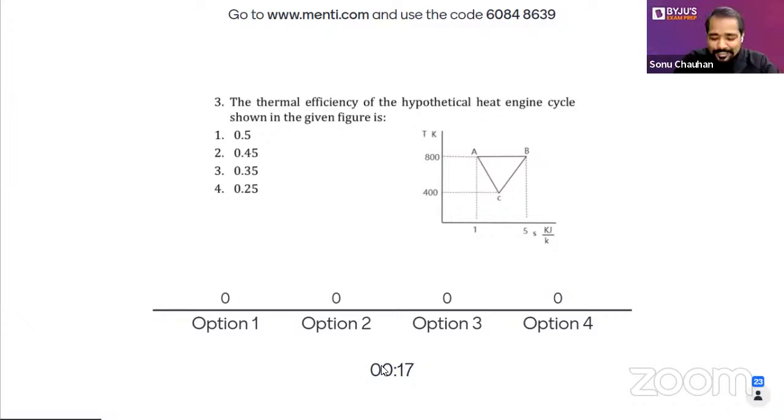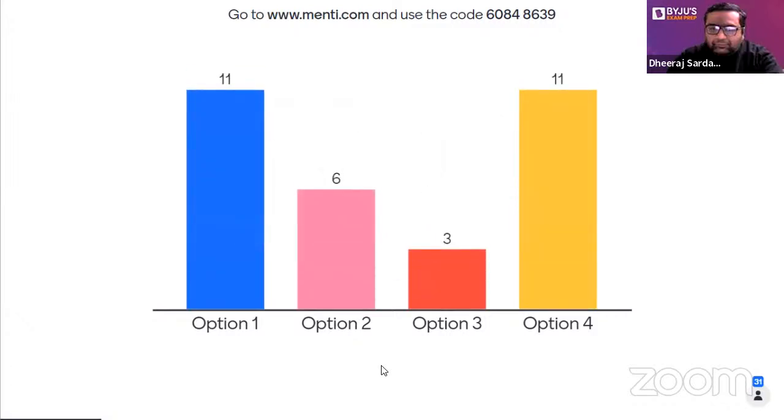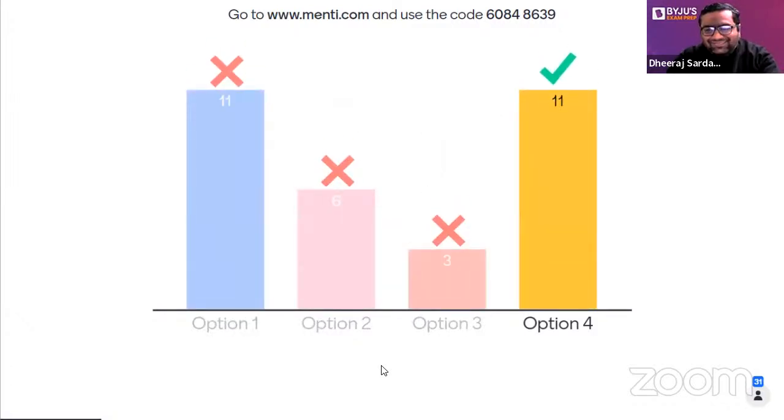And if Dheeraj sir is making the question, or I am making a question about thermodynamics, then definitely every time you will get some new question. And these questions are not based on formula or theory. If you know the concept, then definitely you can write the answer in a very easy way. Yes, Saurabh and Varun, okay. Eleven people have picked the right answer, that is D for Delhi.